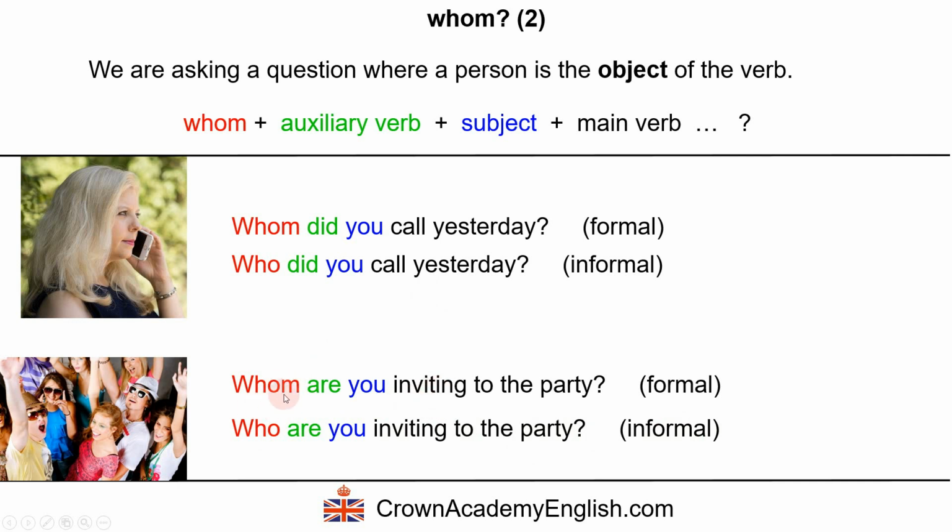So we're asking about which person are you inviting to the party? Are you inviting Mark? Are you inviting Jane, for example? So Mark and Jane are the object, and so whom is replacing them. We're asking them which person. Okay, so this is the object.